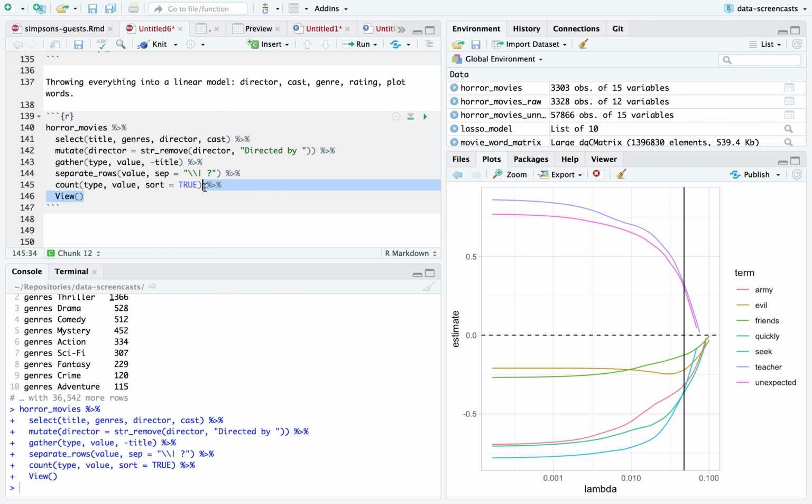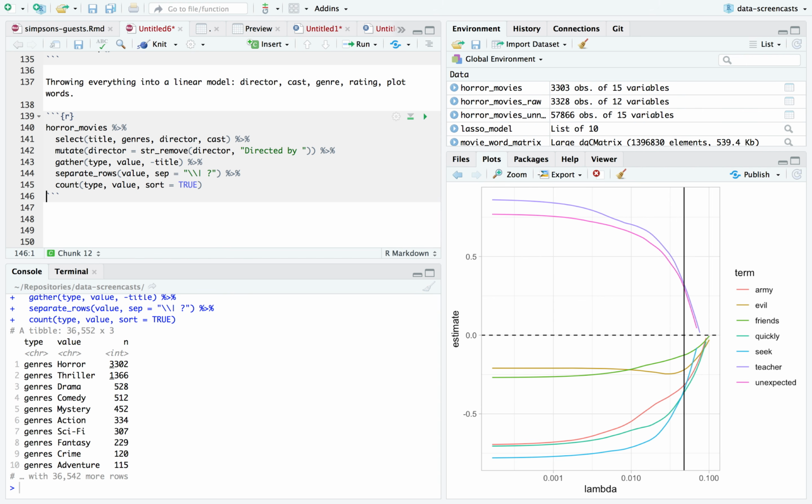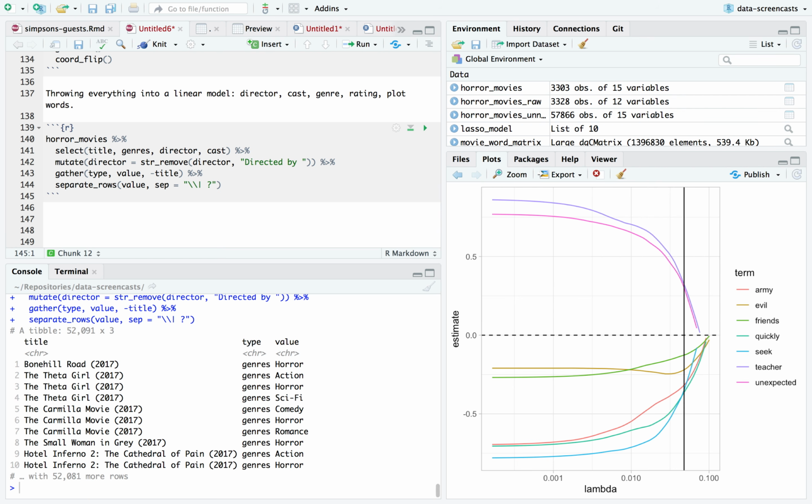All right, so then I want to know... let's see, here we go. These are my features. Every one of these titles is a type and a feature, and I'm going to unite the type and the feature, and I'm going to call that my features. I'm going to say there's genres, horror, genres, action, and so on. I combine these two together, and throw in a